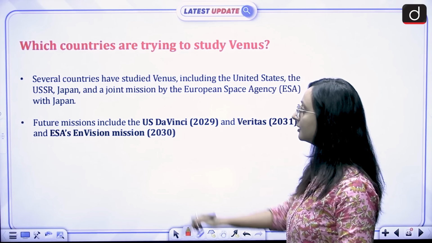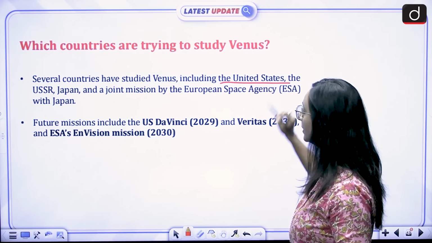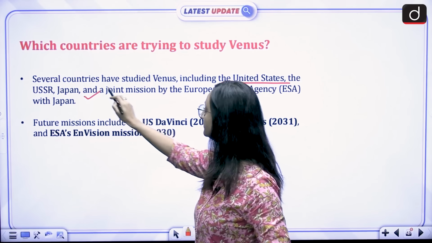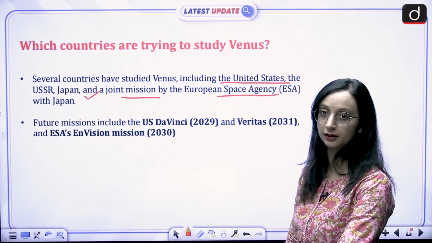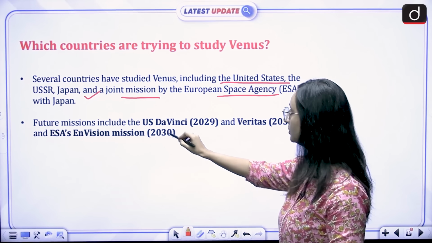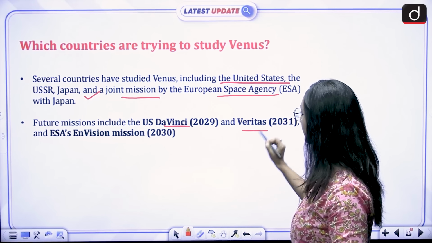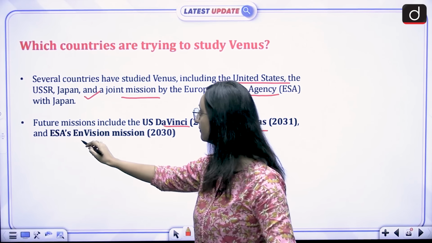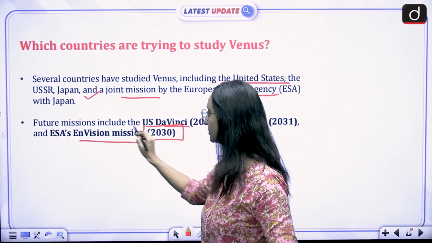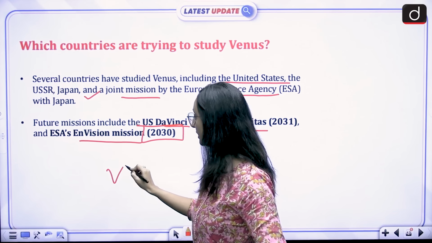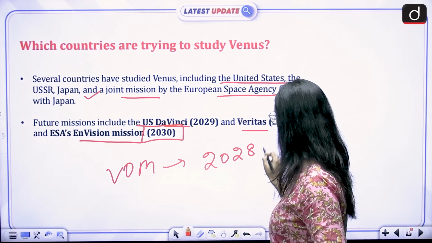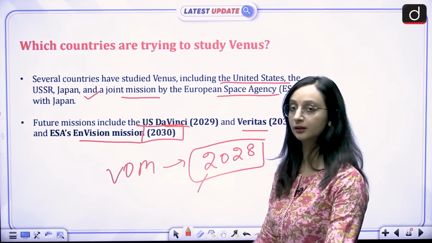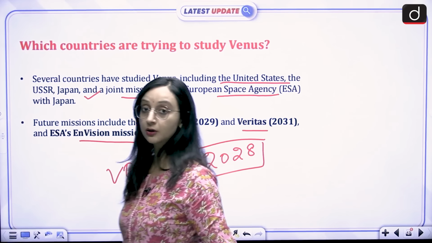So we have several countries that have studied Venus, including the US, USSR, Japan, and a joint mission by the European Space Agency with Japan. We have future missions which include Da Vinci of the US, Veritas, and ESA's Envision mission, which is scheduled for 2030. And India's VOM is for March 2028.